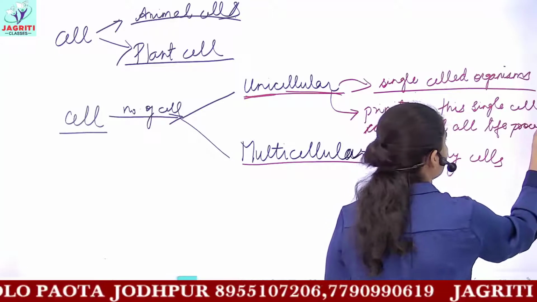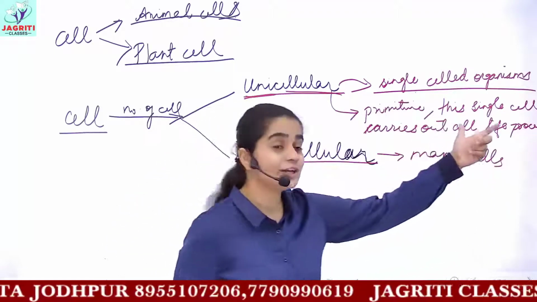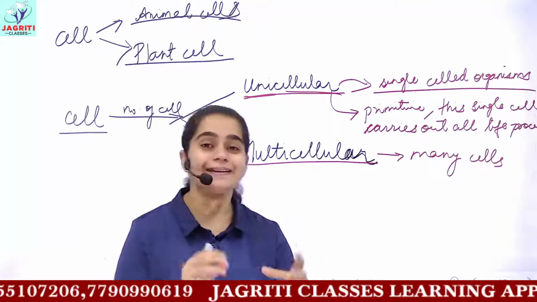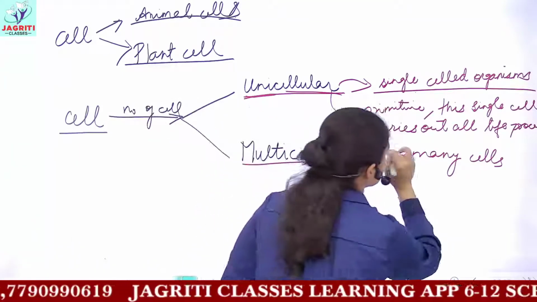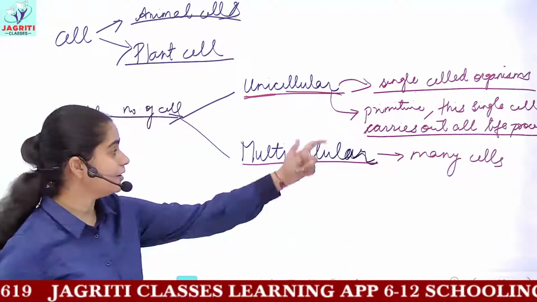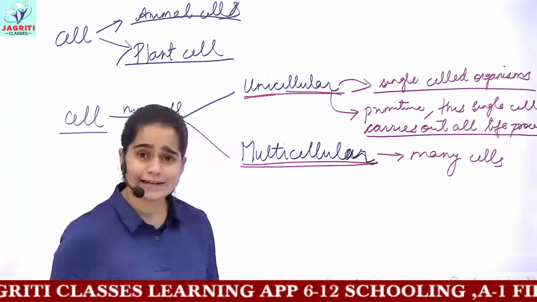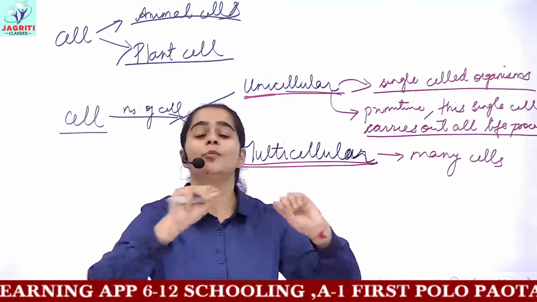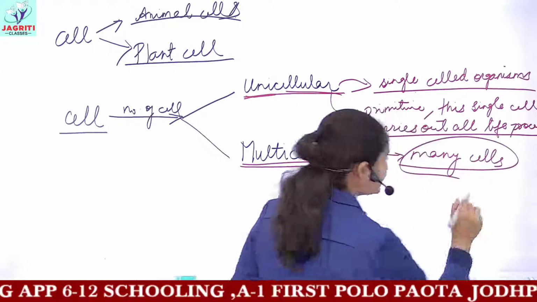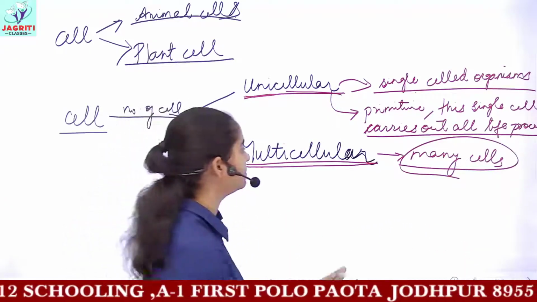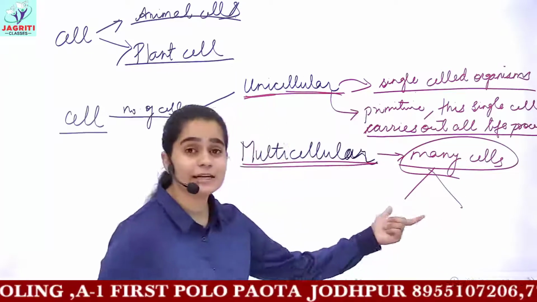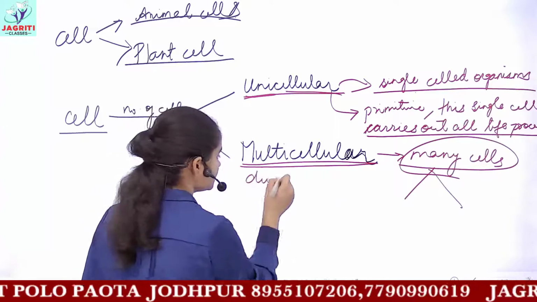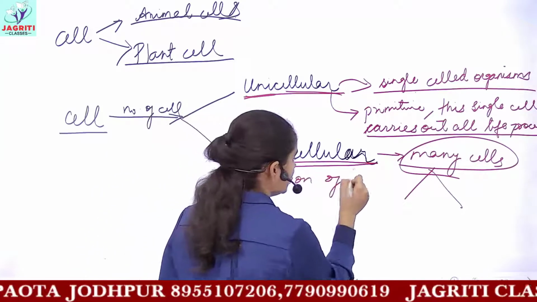Life processes, as I already discussed, means all the functions which are important to live. That is, the functions of respiration, excretion, digestion, etc. So this single cell is responsible to carry out all the life processes or all the life functions. Whereas in a multicellular organism, we have division of labor. That is, we divide the duties among each group of cells, because we have many cells, that is, we have many tissues in them. So division of labor is seen. While here this single cell had all the responsibility, in multicellular organisms, we see division of labor.